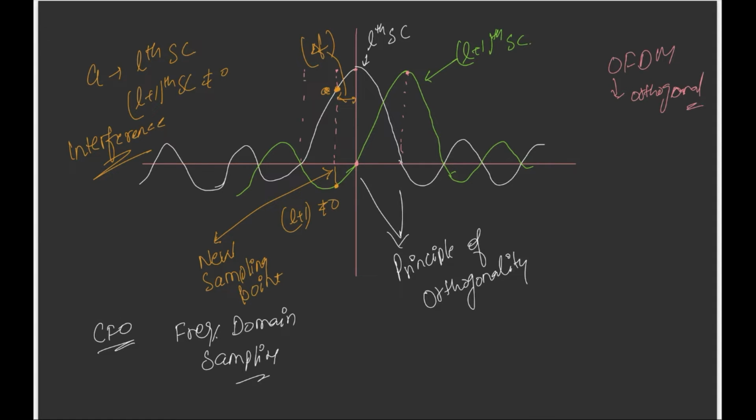And at this new sampling point, the principle of orthogonality is not maintained because along with the Lth subcarrier, the L plus 1th subcarrier is also not 0. But for the principle of orthogonality, at the sampling point we need only one subcarrier to be non-zero. So that's how the CFO hampers frequency domain sampling and introduces distortion and inter-carrier interference.